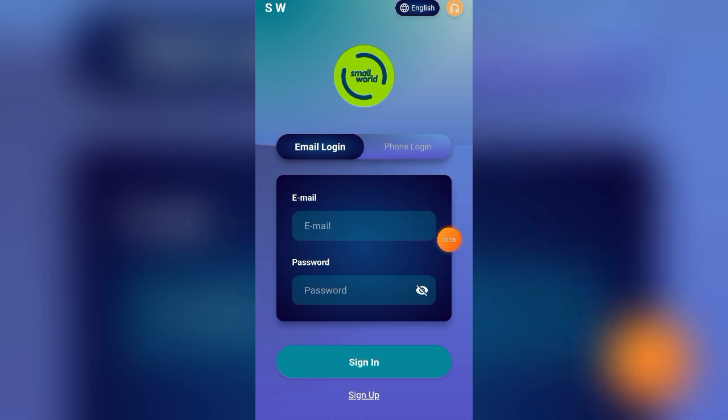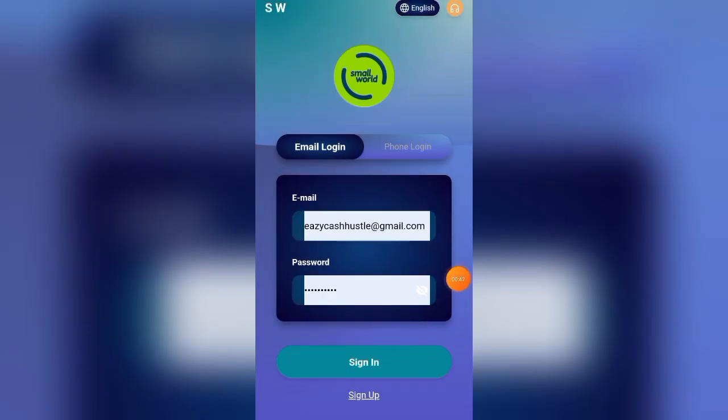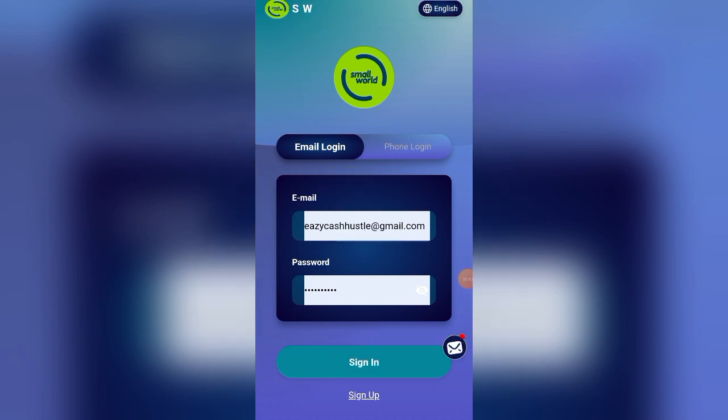What I'm going to do now is just to log in. So I'm going to log in with my email and my password. Like I told you, I've registered in this platform. For you that is just registering, put your email and create a password, and you log in.